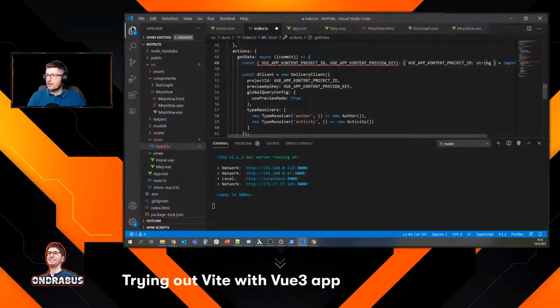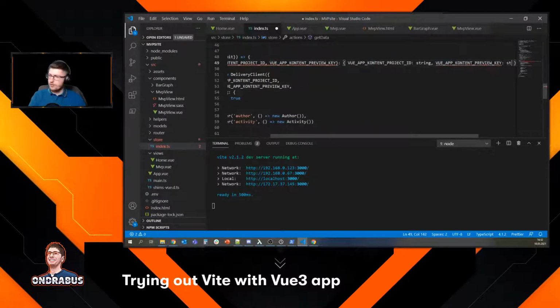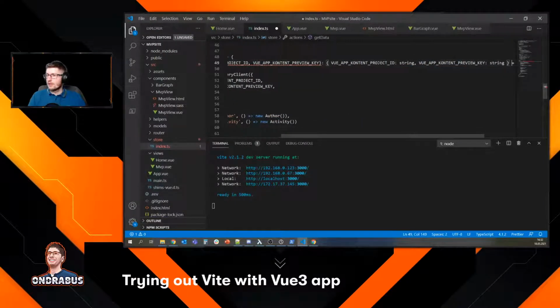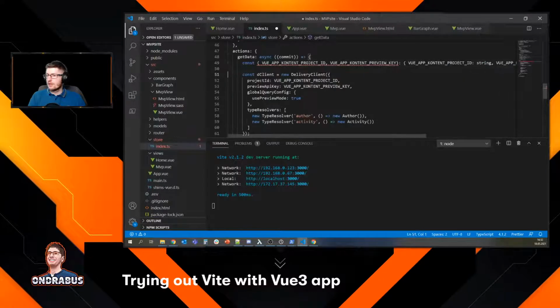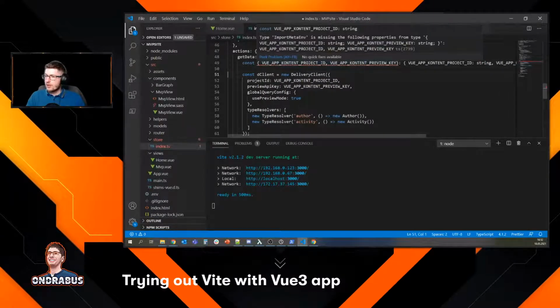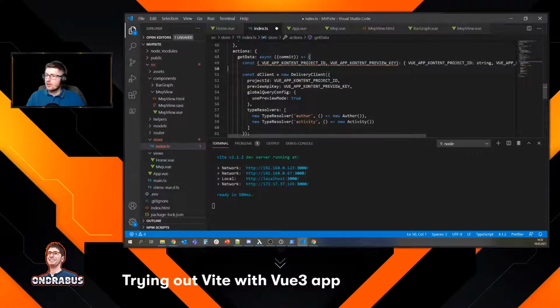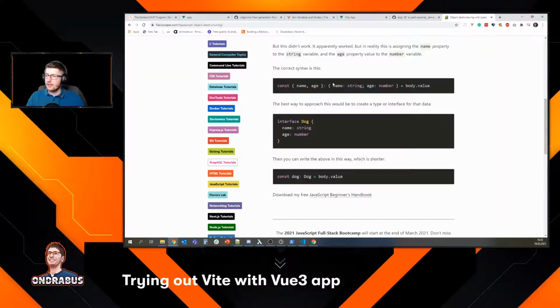This is a string, and then this is a string too. So what's not to like here? The import.meta.env is missing the following properties. Yeah, he doesn't like that.